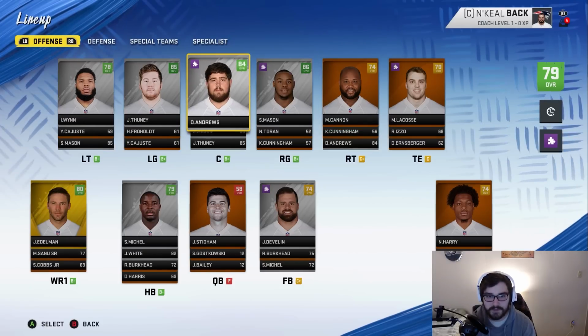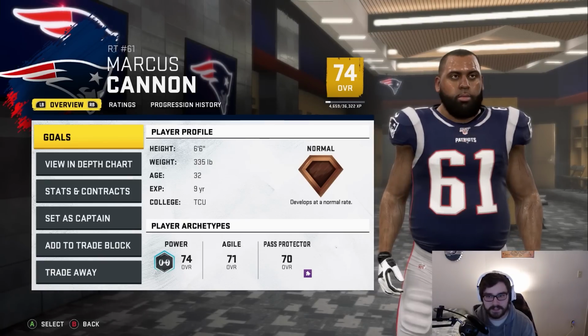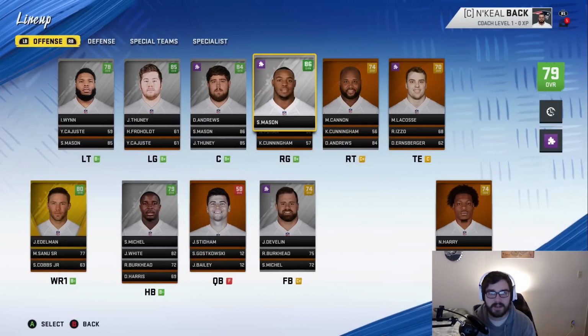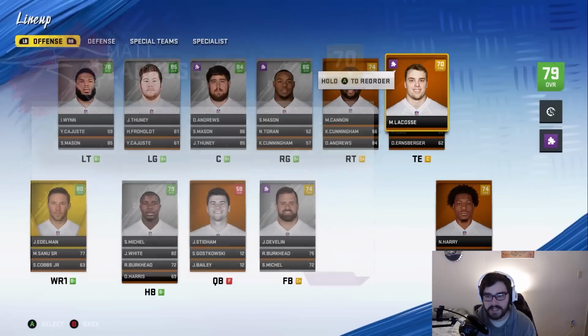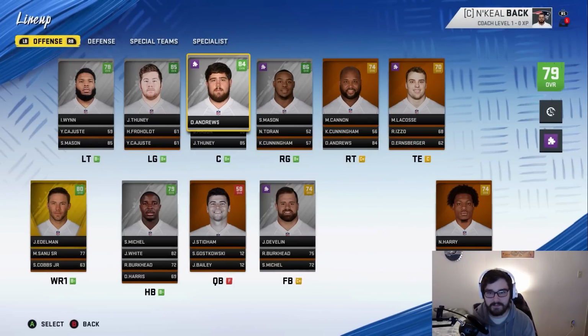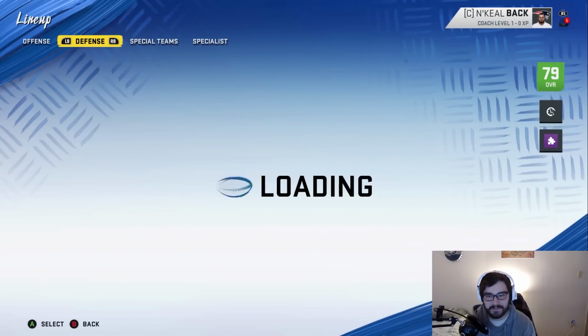Isaiah Wynn is good. Joe Thuney, David Andrews, Shaq Mason, Marcus Cannon. All good players. Marcus Cannon will probably be off the team sometime soon just because of his age, but the rest of these guys, I'm sure will be here the whole time if we can afford them. We have Matt LaCosse starting at tight end. I don't want that to happen for a very long time. He's a 70 overall, no disrespect to him, but I can definitely upgrade that position pretty easily.